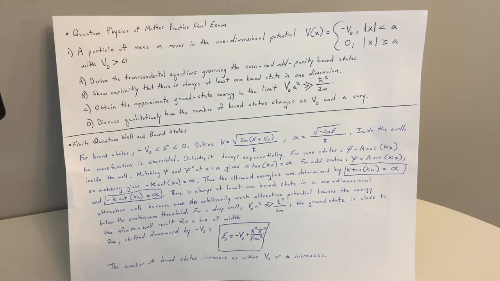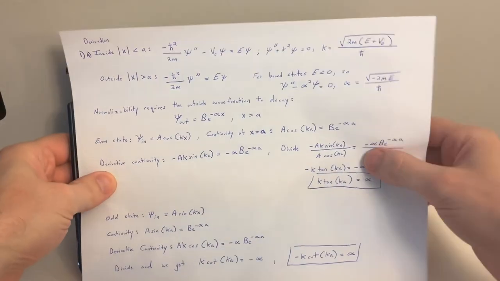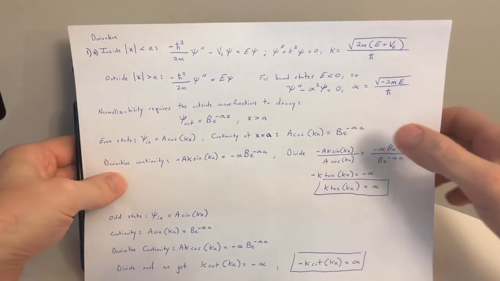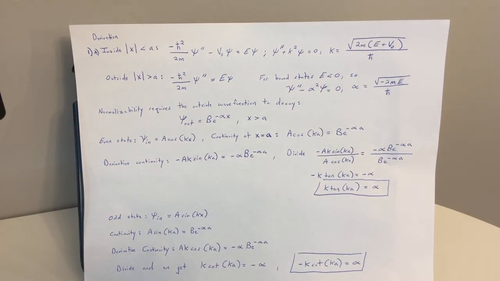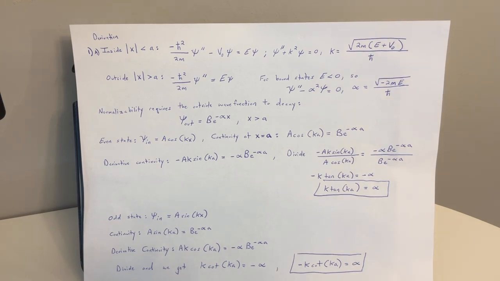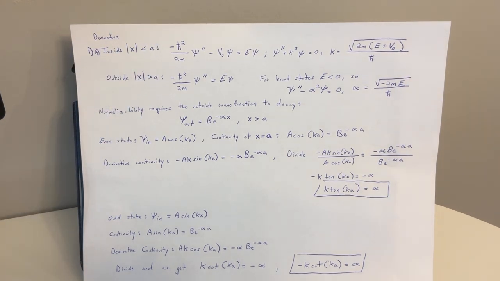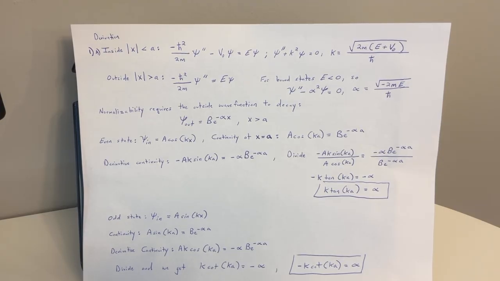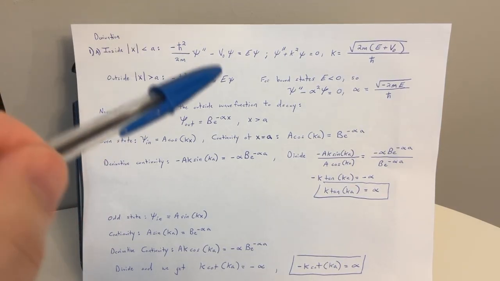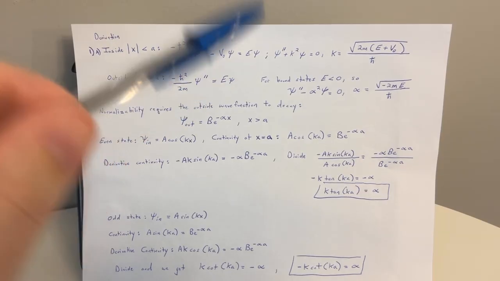Okay, so just building on that, if we go back to part A, the derivation of the transcendental equations, let's go over this in a bit more detail. Derivation for A: inside we have absolute value of x less than a, and we're going to use negative h bar squared over 2m psi double prime minus V naught psi equals E psi.